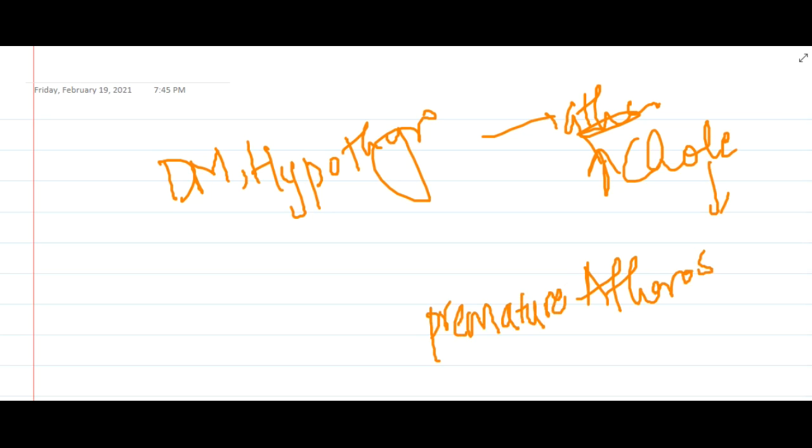If you use drugs which decrease the cholesterol levels, obviously the atherosclerosis will decrease, right?